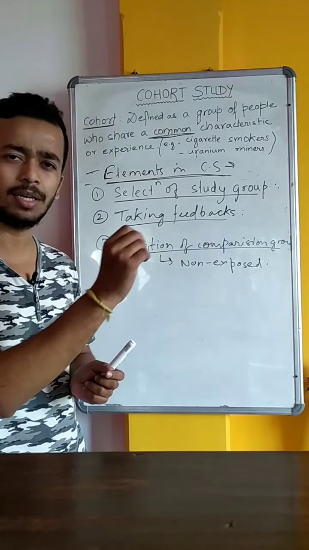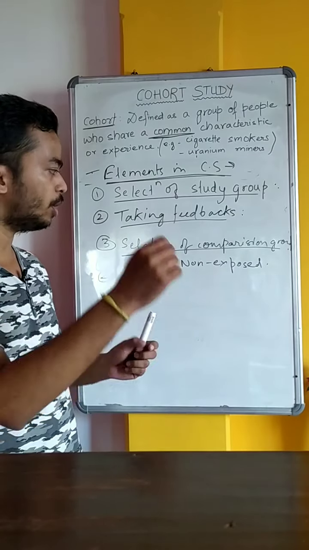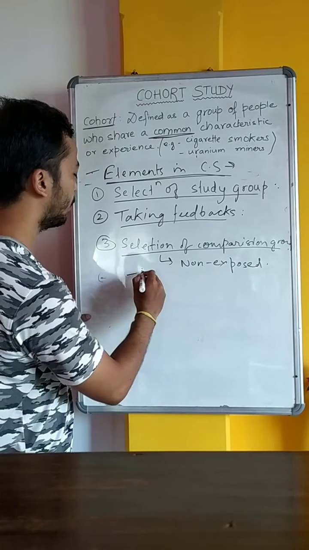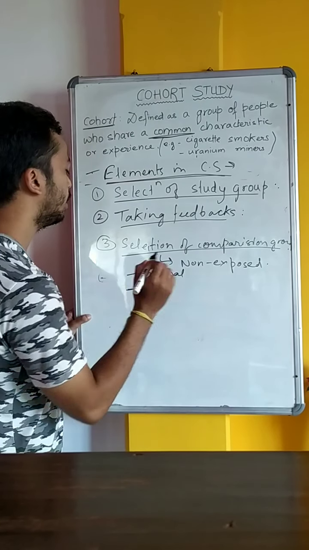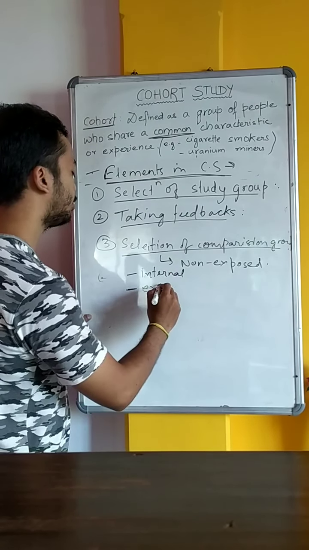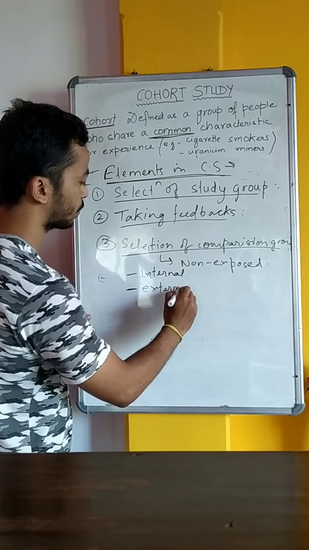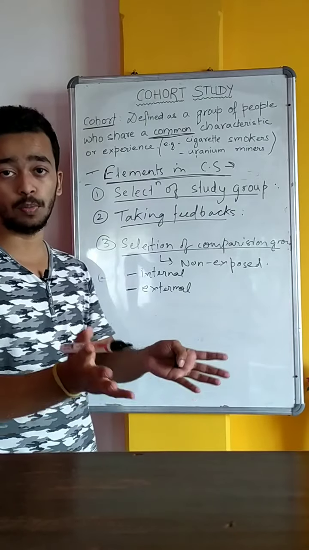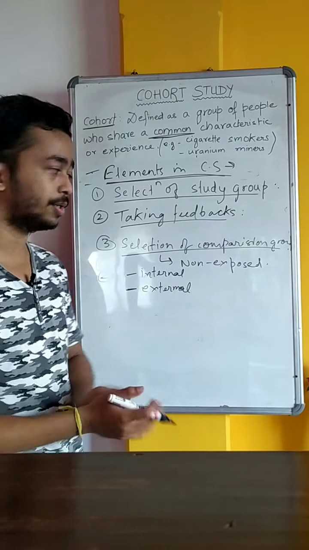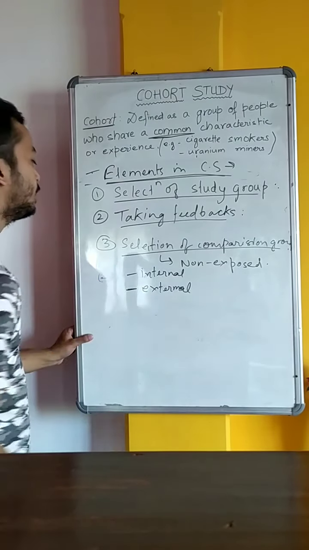So sometimes in certain studies, we are able to get this internal comparison. Okay. Apart from that, we also require external comparison groups. External comparison groups will be the group of non-smokers or the non-miners. Okay. So this is the third step.